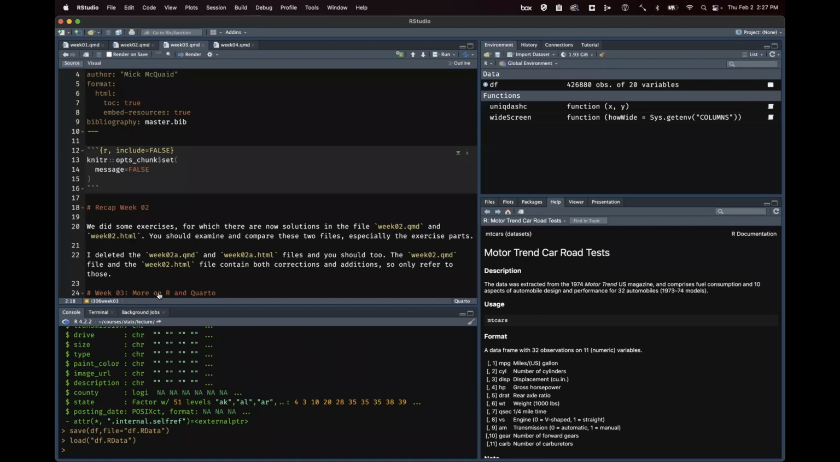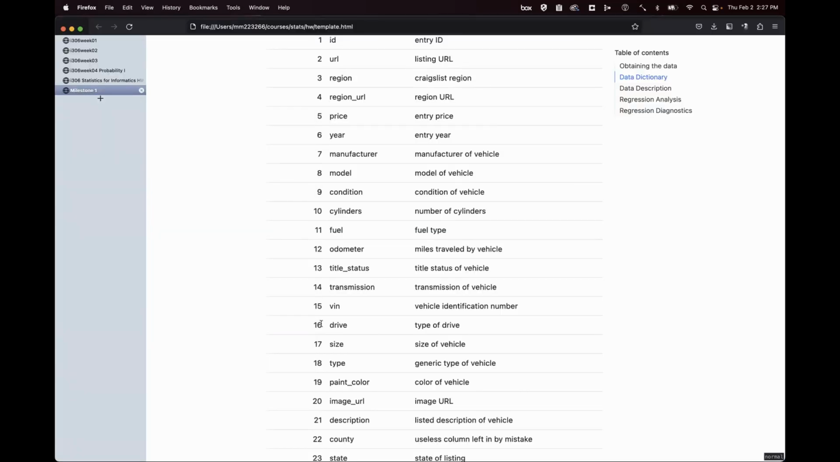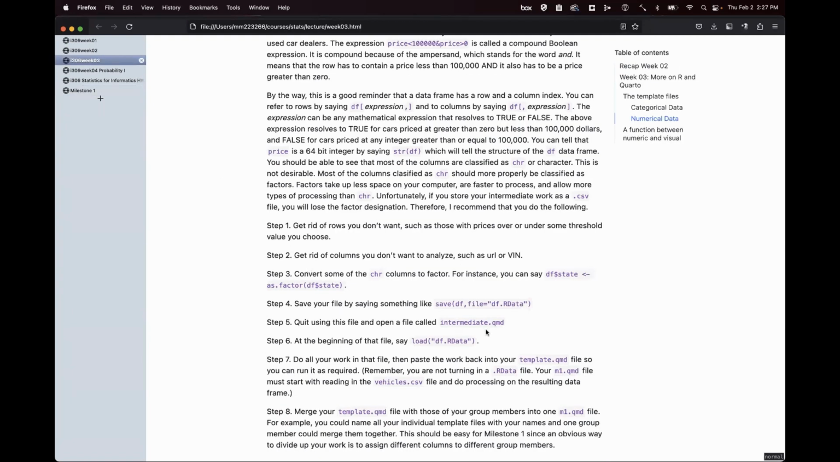And then you're going to put all of your work in there at the beginning of that file. You're going to load this and then do your 4 or 5 variables. And then step 7 is to paste your work back into the template.qmd file so you can run it as required.